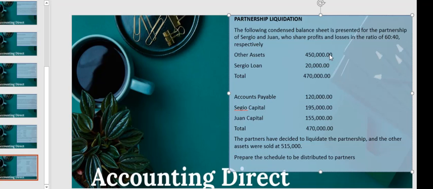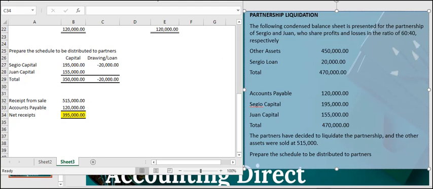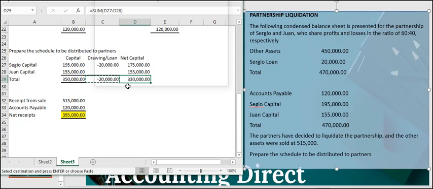Now, how are we going to solve this one? Okay, so I have prepared for you the schedule as per given information. Sergio Capital has a balance of 195,000 but with a loan of 20,000. So his net capital would be how much? Net capital would be 175,000. For Juan it would be 155,000. That would be a total of how much? 330,000.